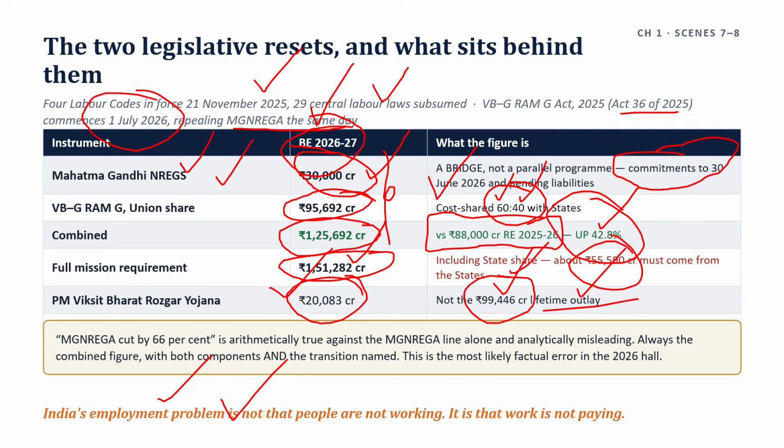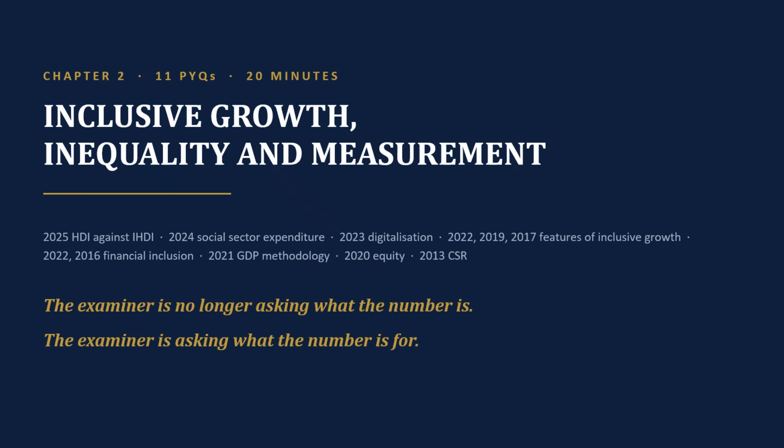Then we are moving to the next chapter, chapter number 2: inclusive growth, inequality and measurement.